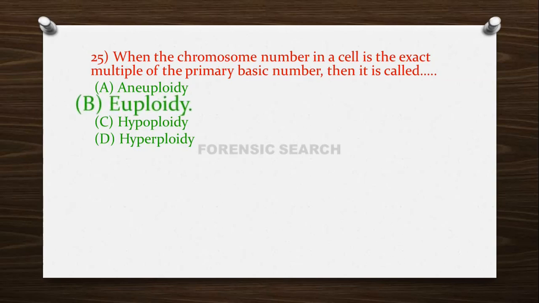Euploidy contains the exact same number, and option A, that is aneuploidy, does not contain the same number. And the subtypes of aneuploidy are option C, hypoploidy, and option D, hyperploidy. In hypoploidy there is a less amount of chromosomes, and in hyperploidy there is more number of chromosomes. So for the exact chromosome number, it is known as euploidy.